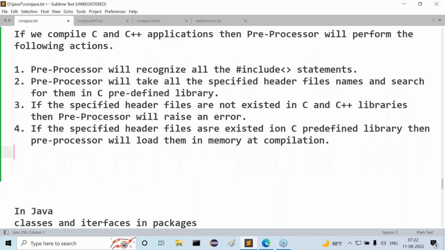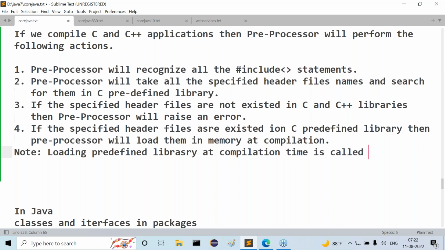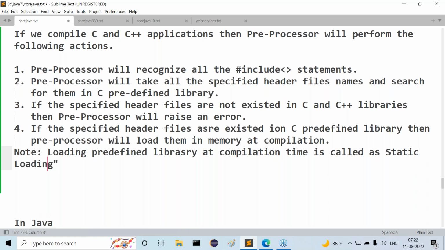Then what next? After completion of this, note this point: loading predefined library at compilation time is called static loading. Static loading. What exactly is the meaning of static loading? Loading predefined library to the memory at compilation time is called static loading.